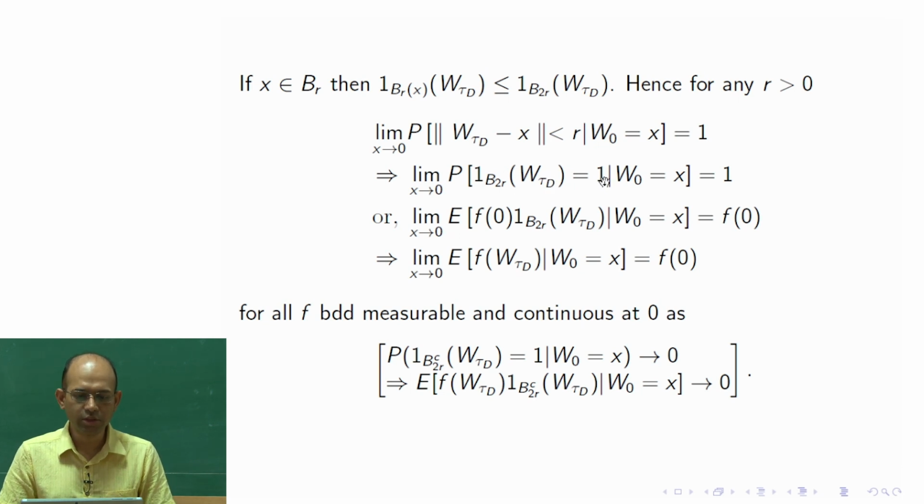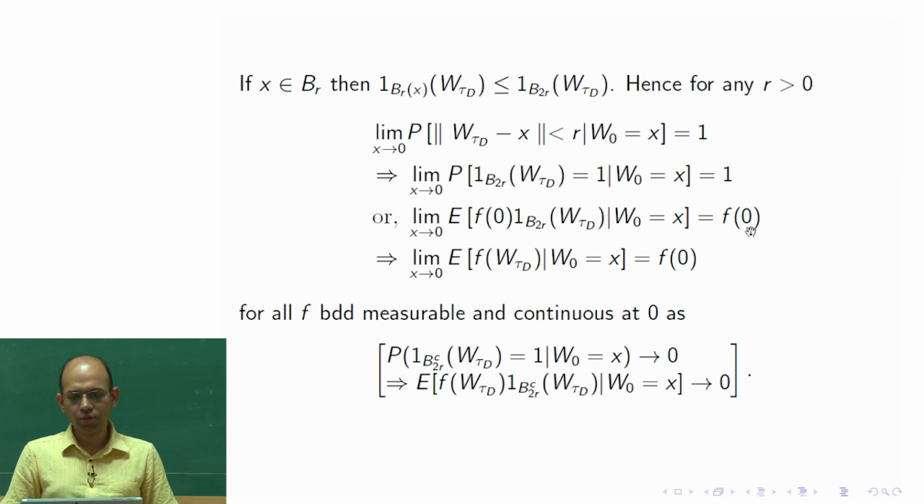That this is equal to 1 means that w tau d is inside the B2r. So, that is a conditional expectation of 1 B2r w tau d given w0 is equal to x, but this is 1, and then you multiply f of 0 on both sides. So, you get f of 0 is equal to this.